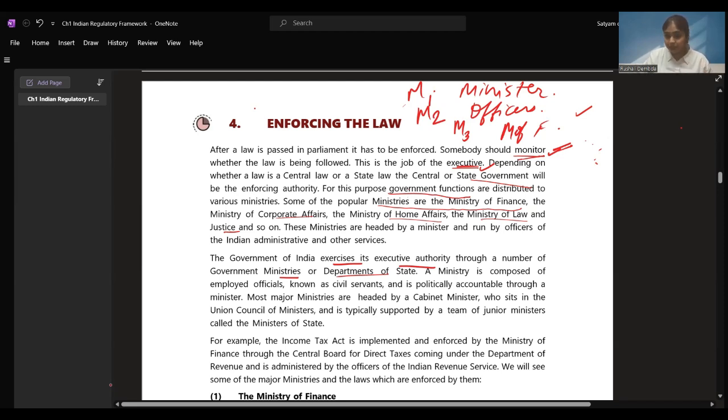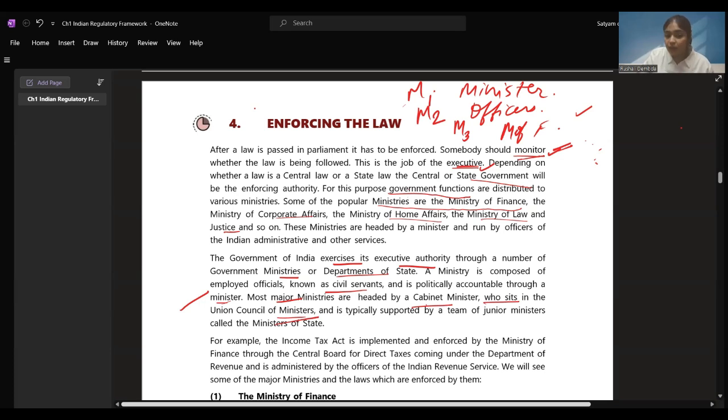Police is a department. So the people who are working as police or as a havaldar over there, as an IPS over there, these are all civil servants. They are all under the police department, and these are all civil servants, right? And they are politically accountable through a minister. A minister is there above them, through whom they are accountable, through whom they are answerable. Most major ministries are headed by a cabinet minister. A cabinet minister is one who sits in the Union Council of Ministers.